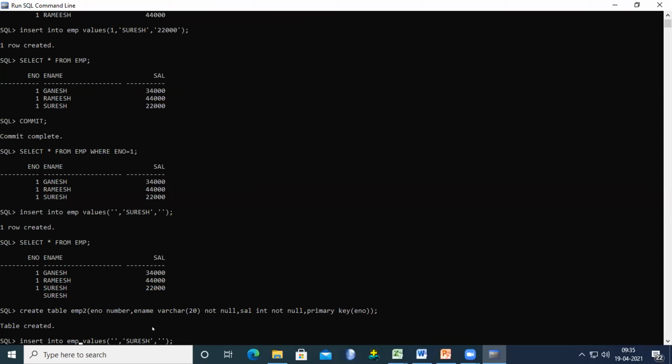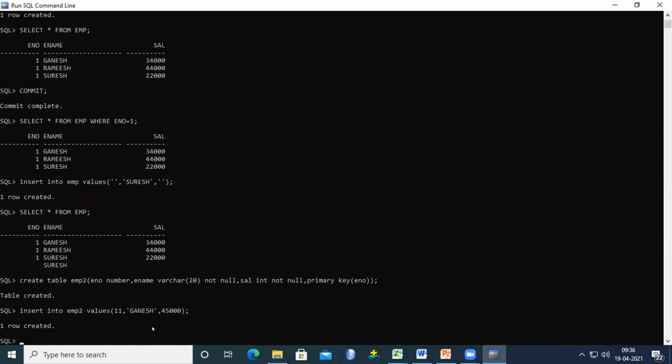Okay, here we are giving the values: insert into table name values. For example, let's check once. What is the first field? Employee number, am I right? So here I am giving number 11, and the name is Ganesh, and the salary is, for example, 45,000. Now one row is created.